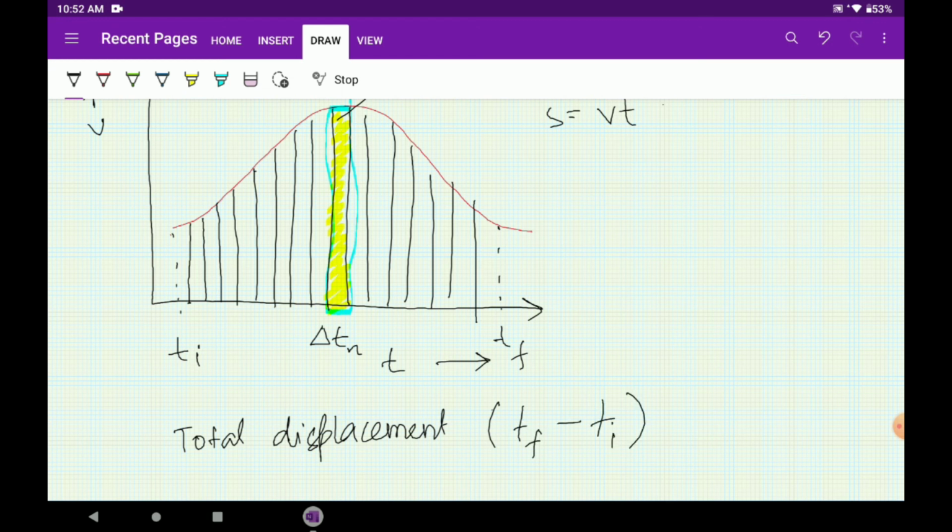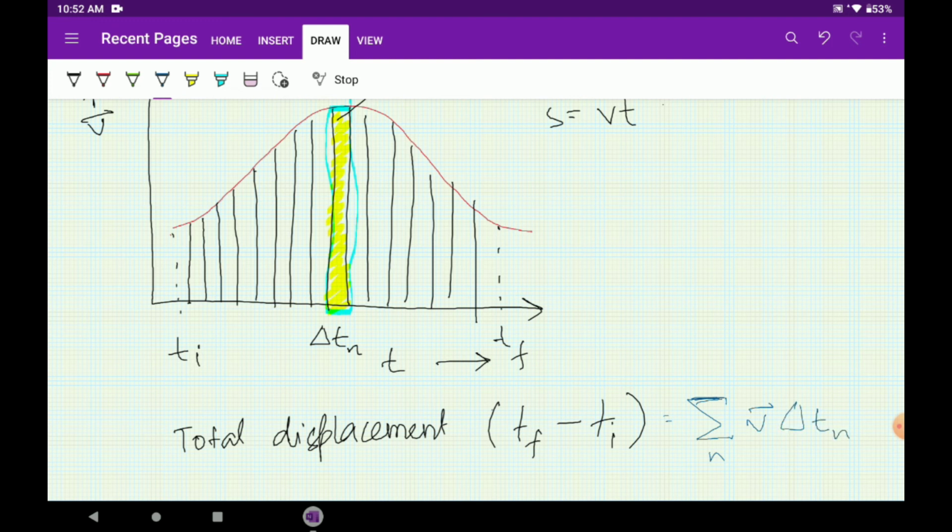Okay, so the entire area of the curve will be what? It will be nothing but a summation of these small areas. So we will write it down as summation, this is the Greek letter sigma which is used for summation, summation n. We must not miss the vector part, so vector v delta t n.